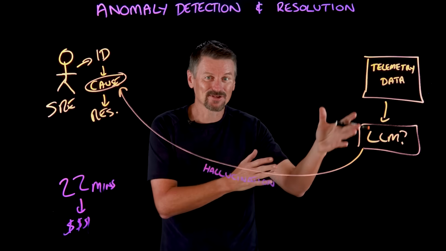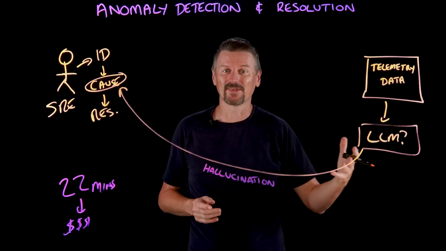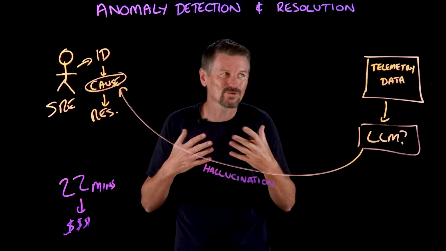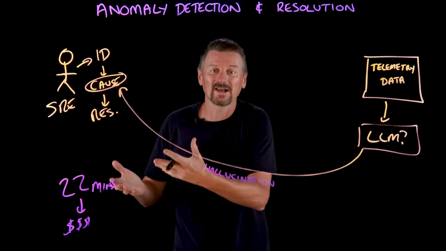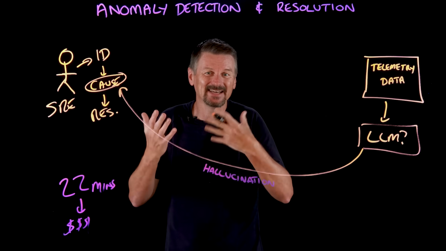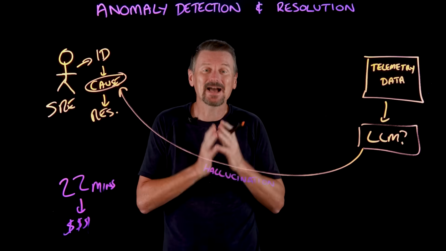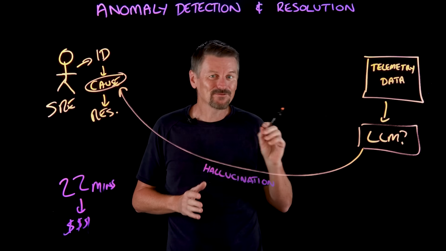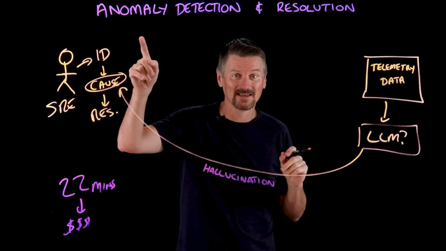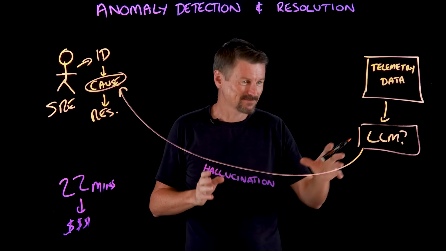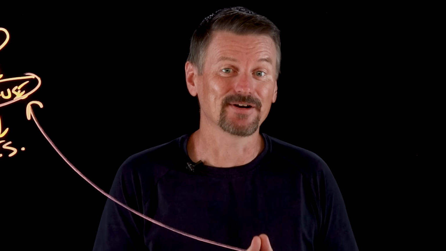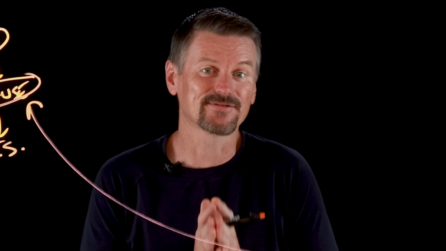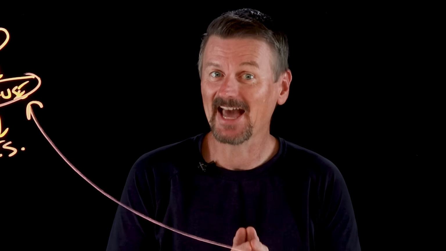Because the LLM's goal is to predict plausible words rather than to verify facts, it will happily stitch together all sorts of coincidences like CPU blips and benign restarts and old warning logs. It will stitch them together into kind of a neat but entirely imaginary narrative. So if we want to use AI in anomaly detection and resolution, this brute force, dump-it-all-into-the-model approach isn't going to get us very far. What we actually need is context curation, and that's the first of several areas where agentic AI can help.